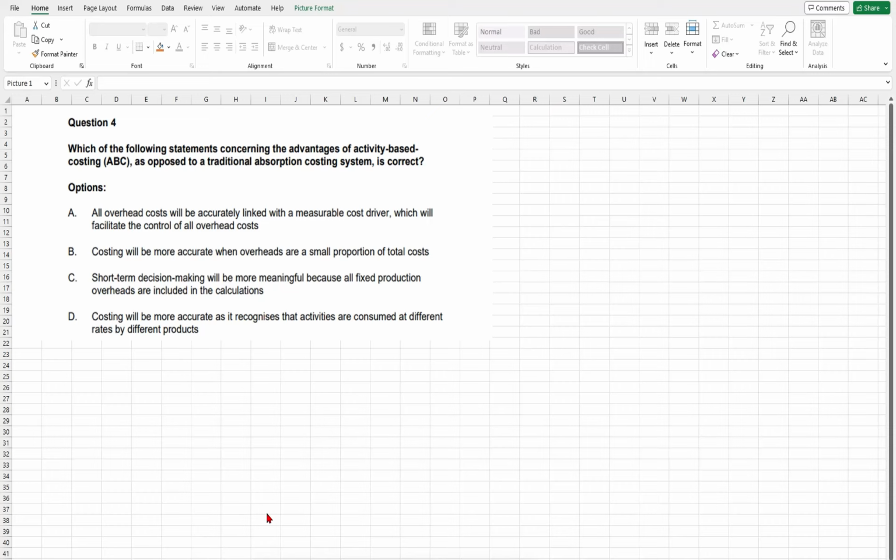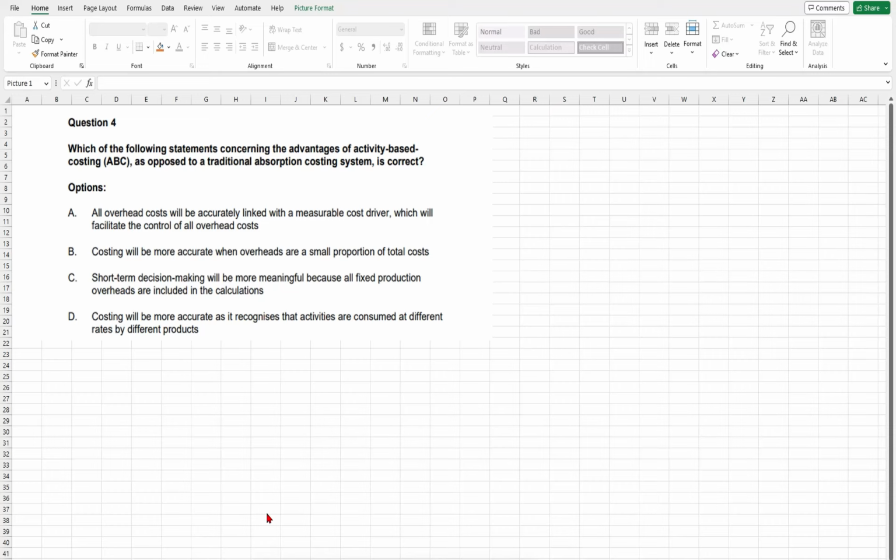Short-term decision making will be more meaningful because all fixed production overheads are included in the calculation. So basically, in the short term, we obviously ignore the fixed cost, right? The question is talking about the fixed cost, but it has attached short-term decision making. In the short term, obviously fixed cost will be irrelevant, right? So that's why it's incorrect.